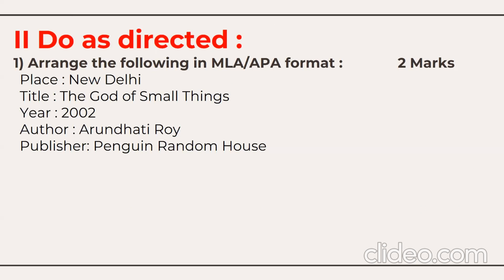The question is about a book, The God of Small Things. It was published in New Delhi, in 2002. It was written by Arundhati Roy, and the publisher is Penguin Random House. There are two important formats here. One is MLA, one is APA. Any one format you can apply, whichever you feel comfortable, and you'll get 2 marks.